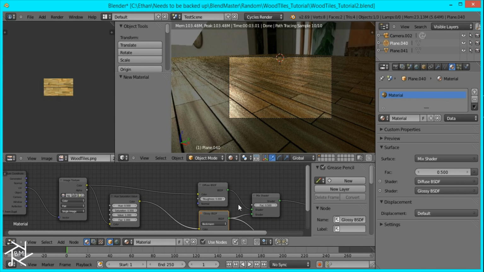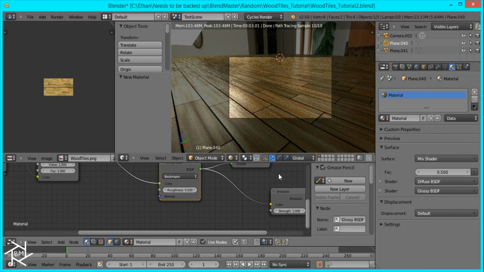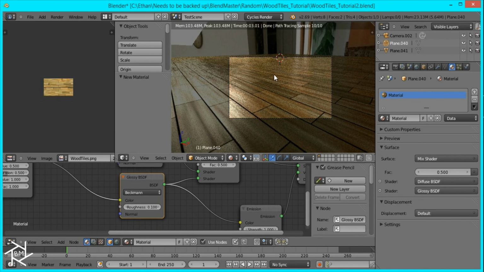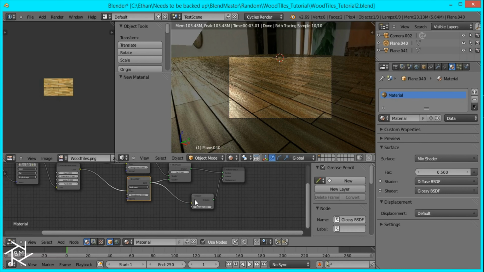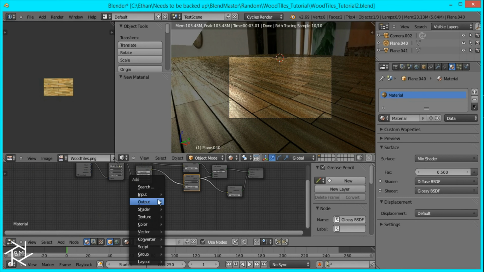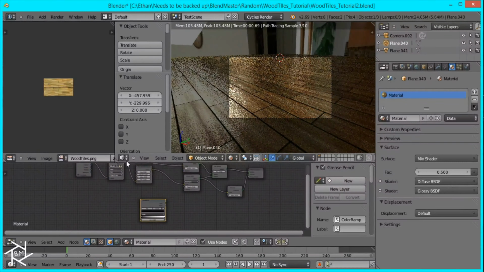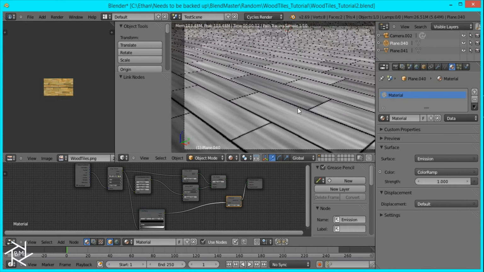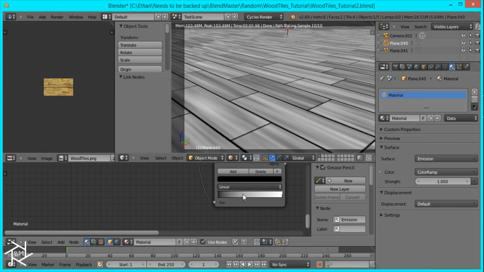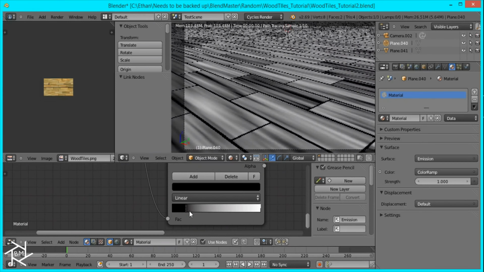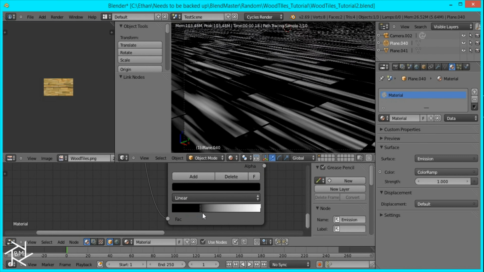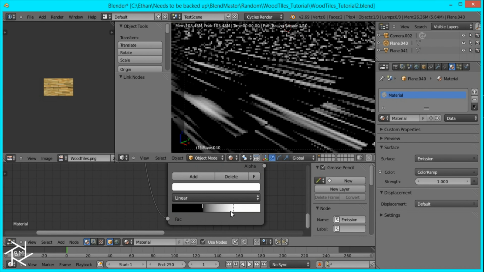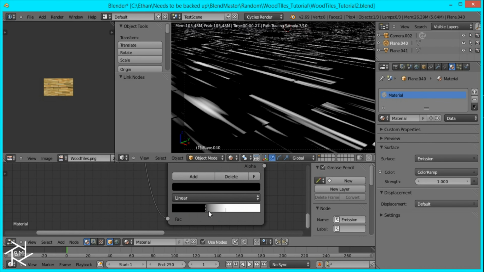So I'll select our plane again, and right now you can see it looks really flat. So to fix that, we're going to be adding a bump. So let's add a color ramp node and plug in our image into that. I'm just going to plug this into our emission shader and plug that into the surface so we can see what it looks like. Now I want to increase this contrast a lot, so I'm just going to drag in this black value like that and pull in the whites to make it stronger. Okay, and that's looking good.